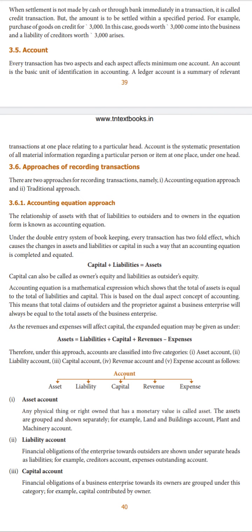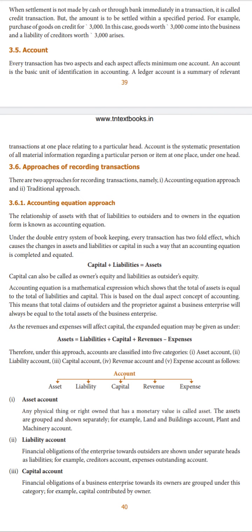The next topic is approaches of recording the transactions. There are two main divisions in which the transactions are recorded. That is, we follow two methods of recording the transactions. One is the accounting equation approach, and the other one is the traditional approach. So, the accounting equation approach. Here it shows the relationship between the owner's equity and the outsider's equity.